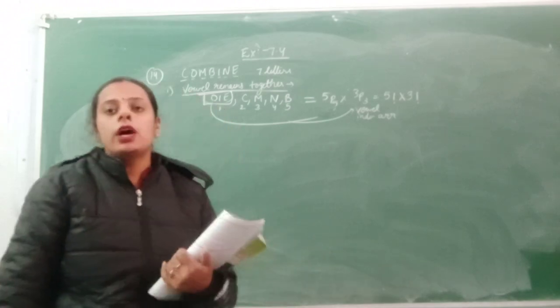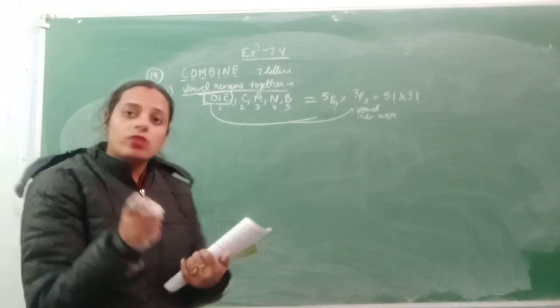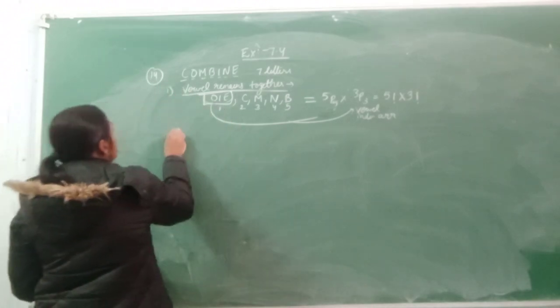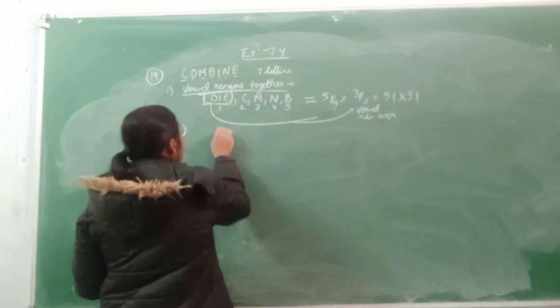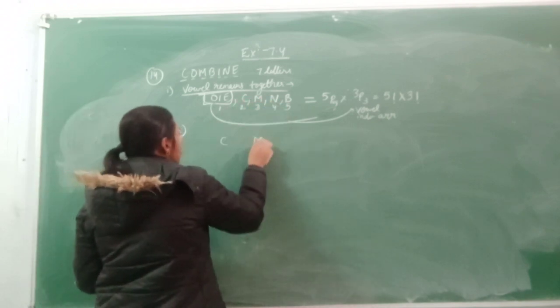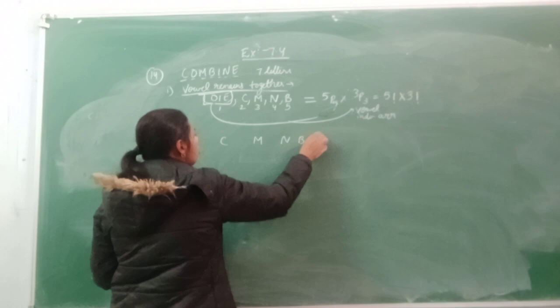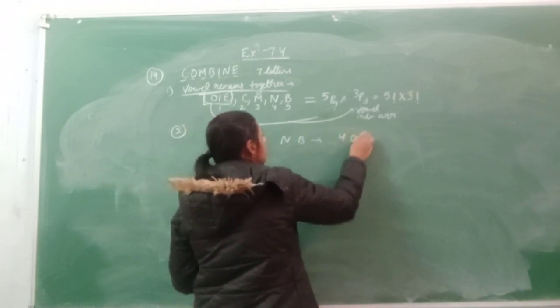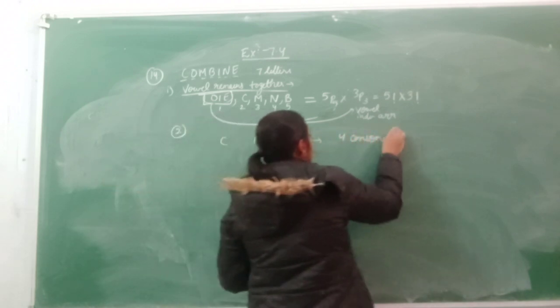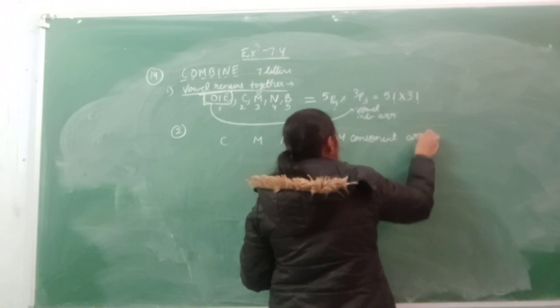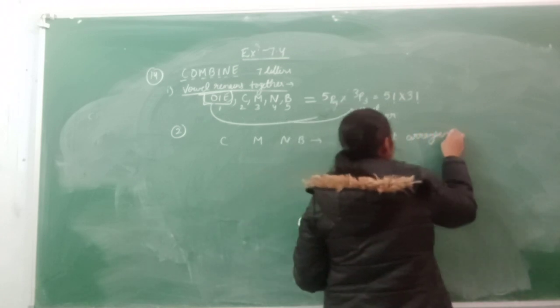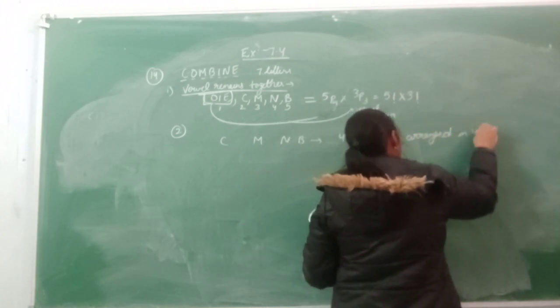No 2 vowels are together. Again, no 2 vowels together. So firstly, scatter the consonants C, M, N, B. So there are 4 consonants arranged in 4 places.